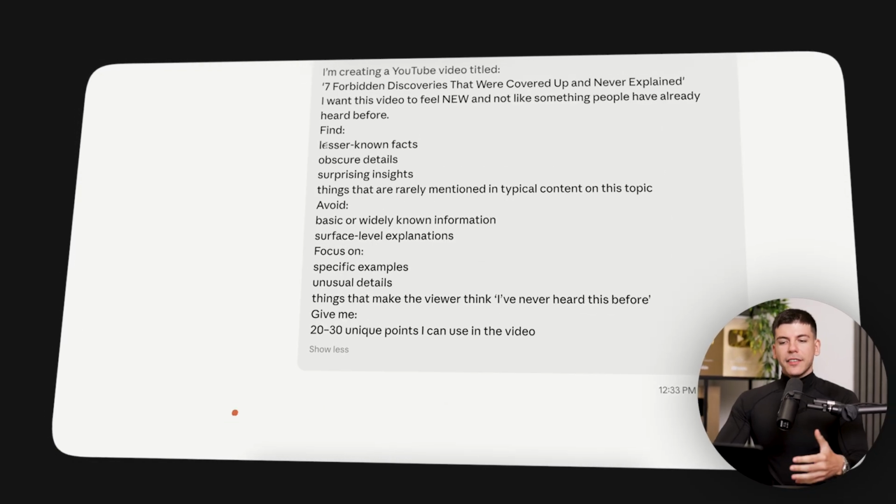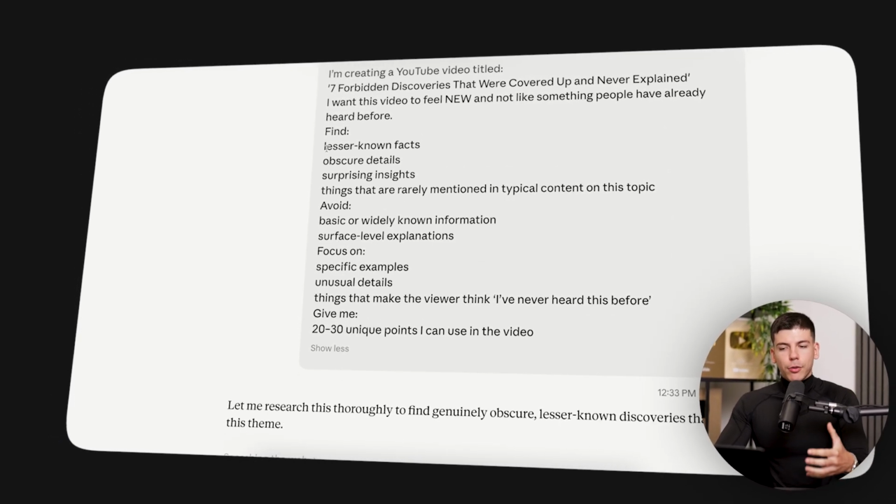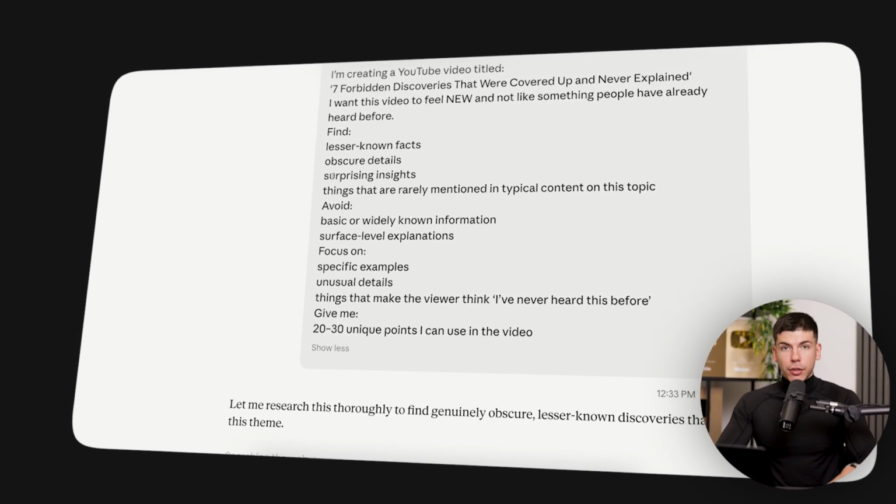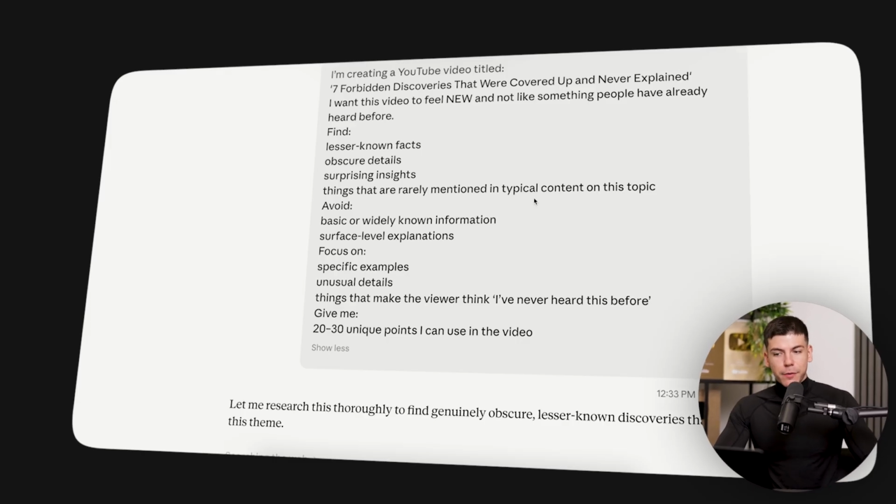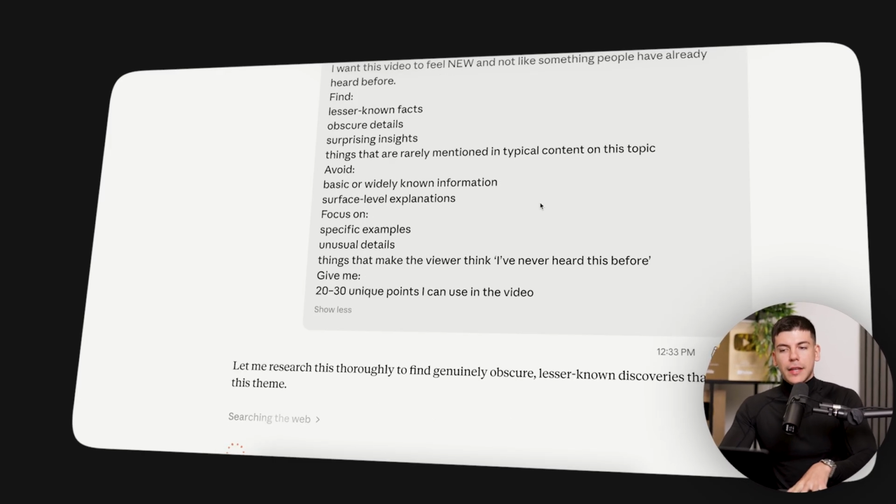And with this prompt, we're asking it to find lesser known facts and obscure details about this subject. So we're not going to be sharing generic info that everyone already knows. We want to create something that is obscure.